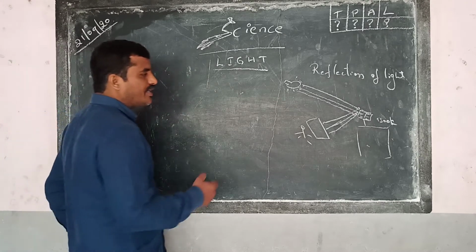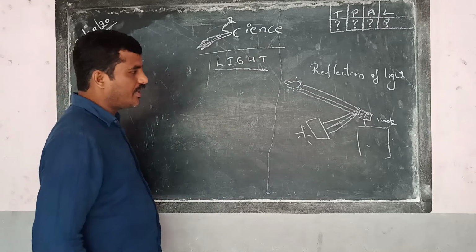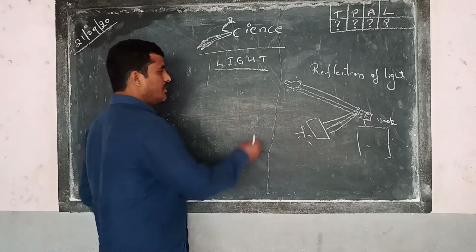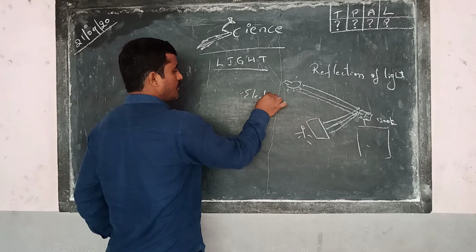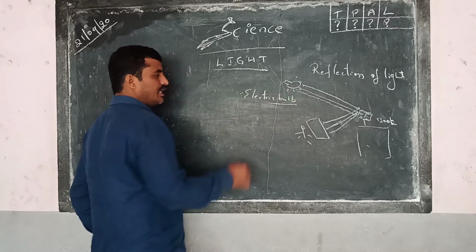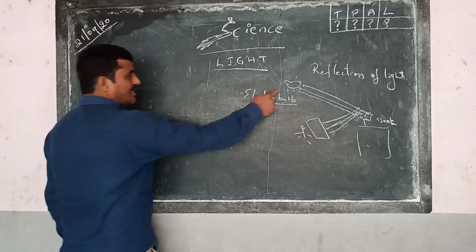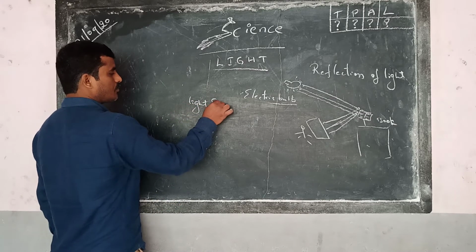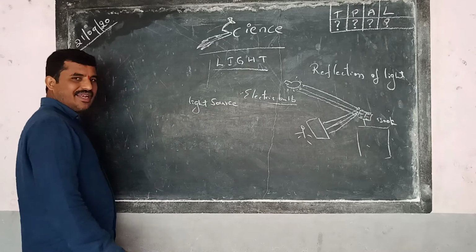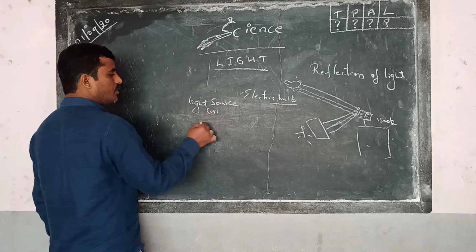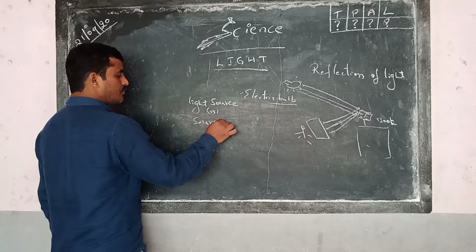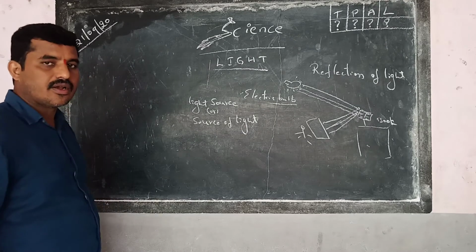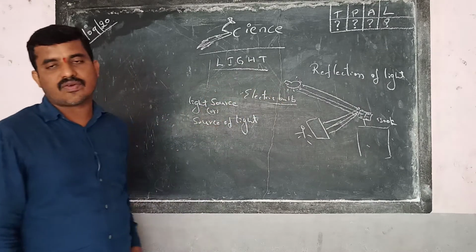Now see, which one in this phenomenon is giving us the light? The electric bulb. Here this electric bulb is called a light source, also called source of light. So why am I telling that the bulb is the source of light?